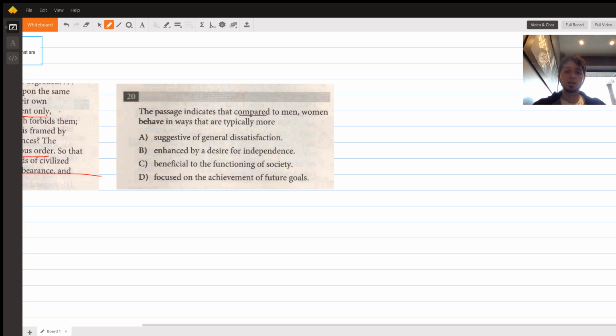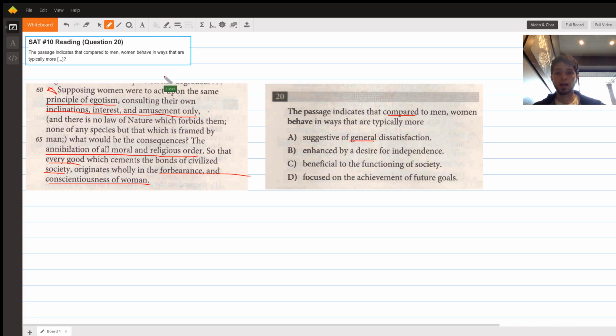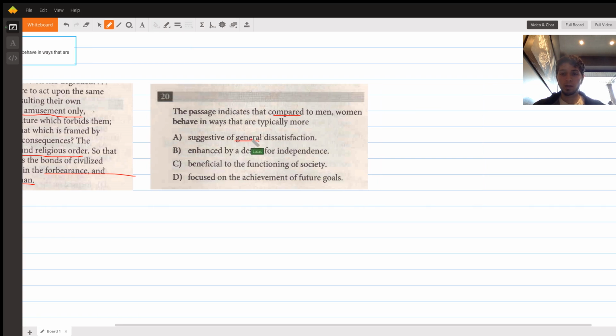The problem with this is twofold. One, nowhere in the passage is this explicit comparison made between women being generally more dissatisfied and men not being dissatisfied. Moreover, this is talking about general dissatisfaction, and the only dissatisfaction that would make sense would be a particular dissatisfaction with the state of their education. And finally, the text that we chose, and of course we don't know for certain that this is our text, but if we follow the right guidelines and principles, we can be almost certain, doesn't tell us about this comparison. So for that reason, we can get rid of A.